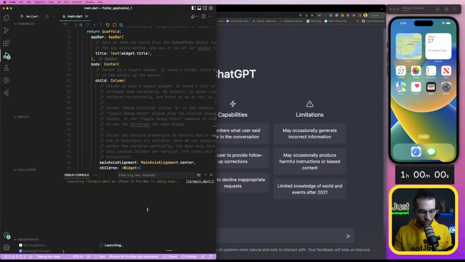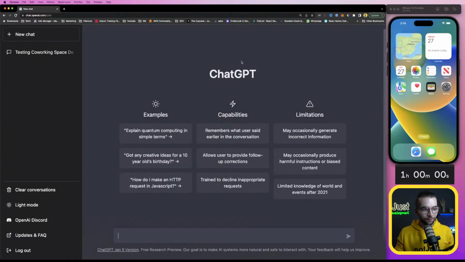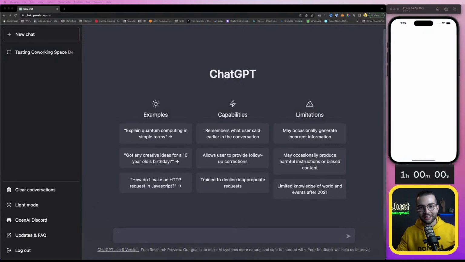And while it is launching on my iOS simulator here, I'm gonna go ahead to ChatGPT to start asking questions, because that's another variable that might impact the way this challenge works. ChatGPT sometimes gets a lot of load, and it can crash. So if that happens, I'm gonna be quite unlucky. So fingers crossed, let's go ahead and start the timer. If everyone is ready, I think I'm ready.